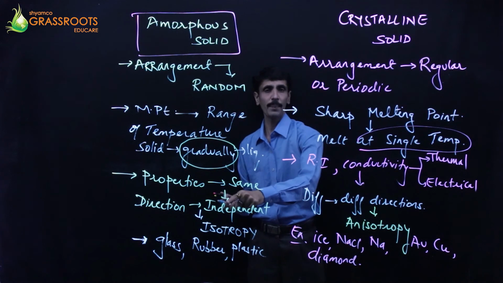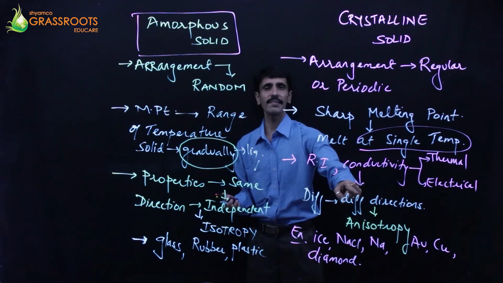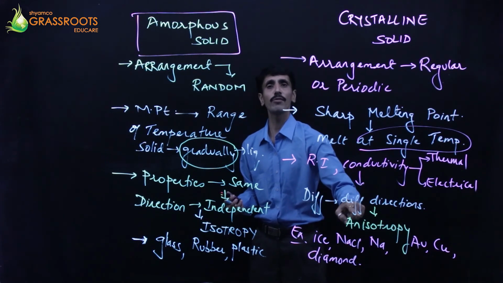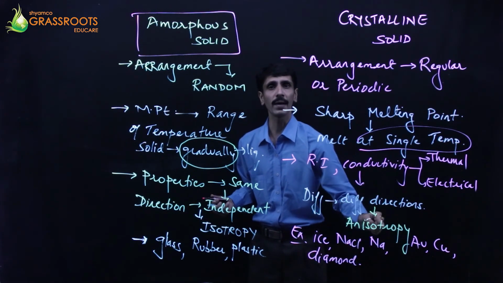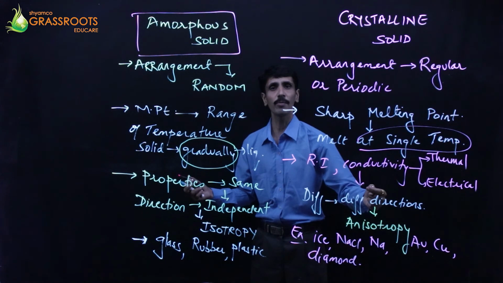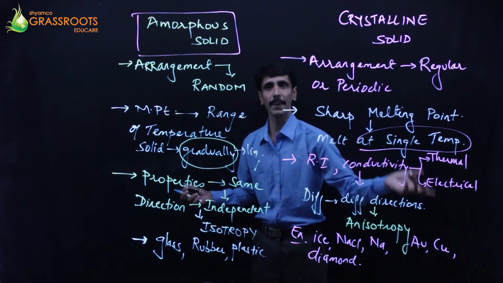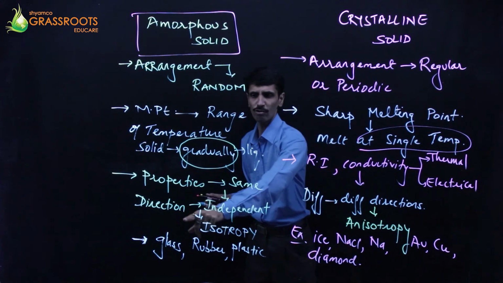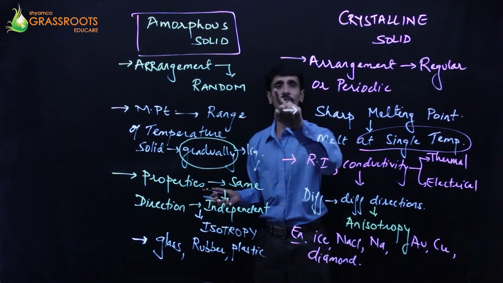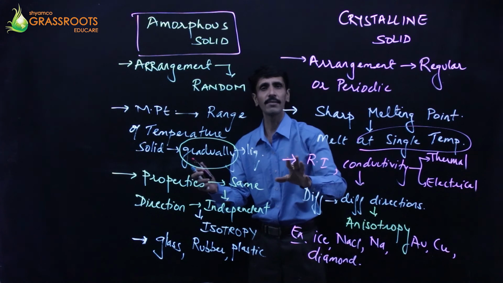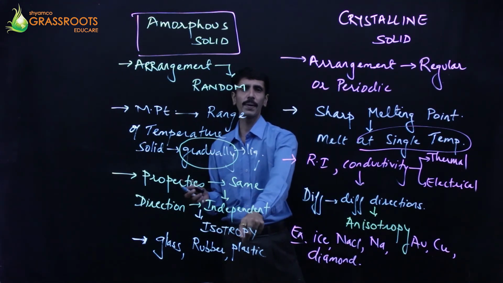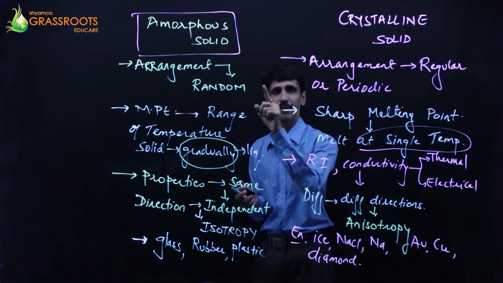Next is properties के बारे में बात करते हैं. The properties are totally dependent on directions, and therefore we say it is going to show which phenomena? Anisotropy, and therefore the substance is going to be called as what? Anisotropic. लेकिन यहाँ पर direction कोई मायने नहीं रखता. That's why I use the word independent. Alright, so that means if I change the direction also, the value remains the same. And that is called as what? Isotropy, and the amorphous solids are called as isotropic.